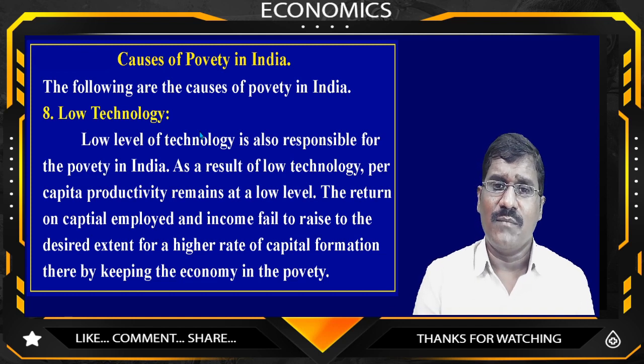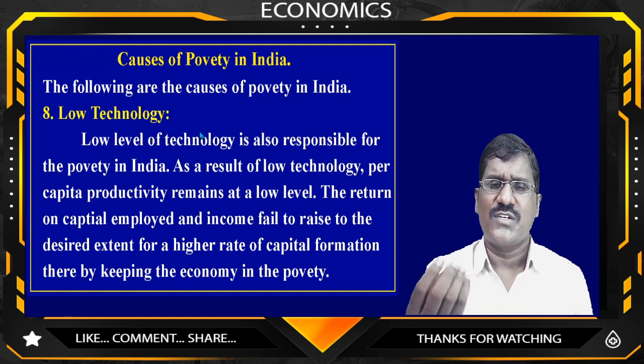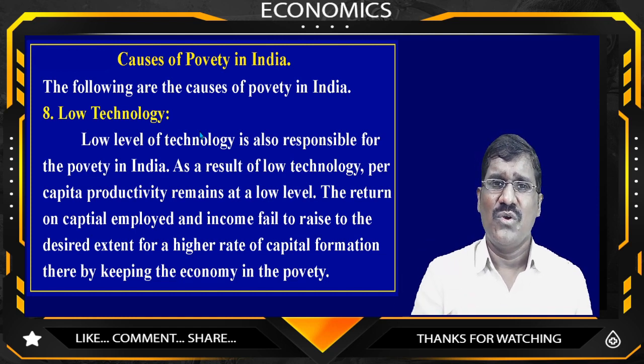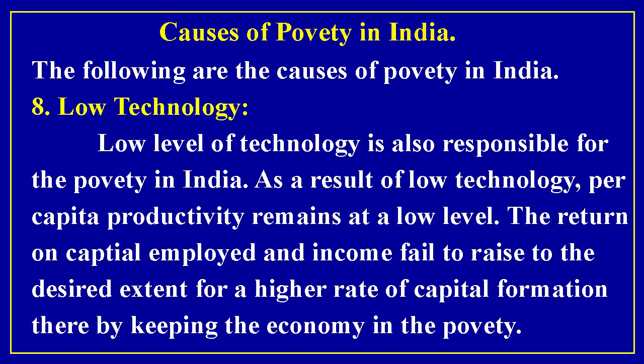But in India, most of the people are following traditional, older methods, and because of illiteracy our results and production are very low. So low technology leads to low income, and low income leads to poverty in India. This is also one of the causes of poverty in India.